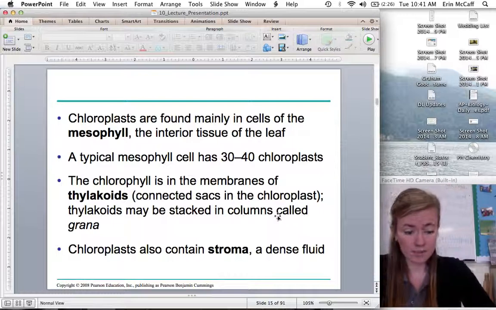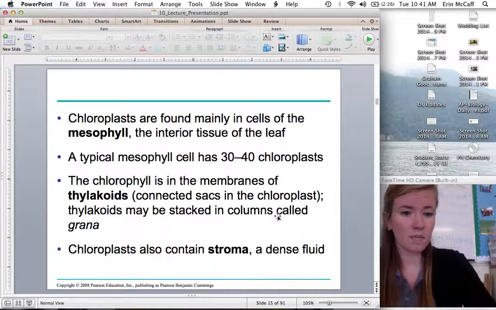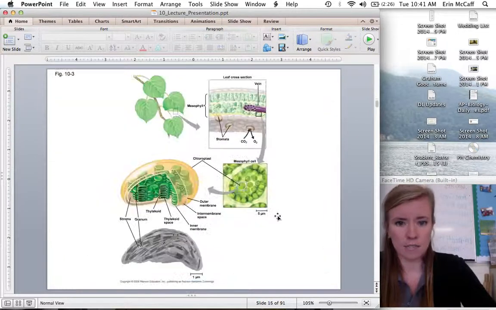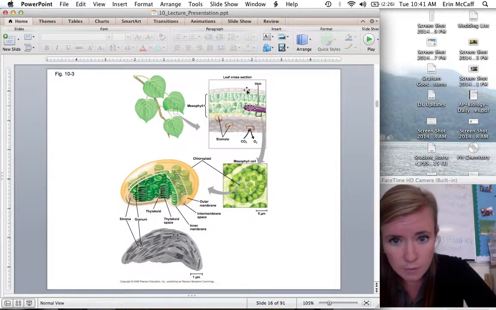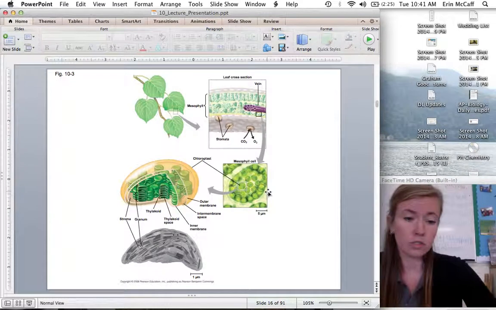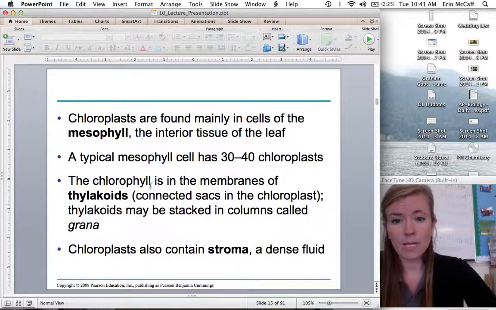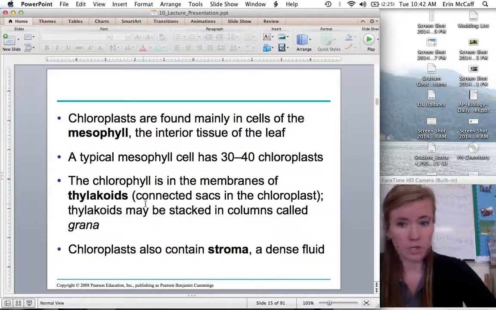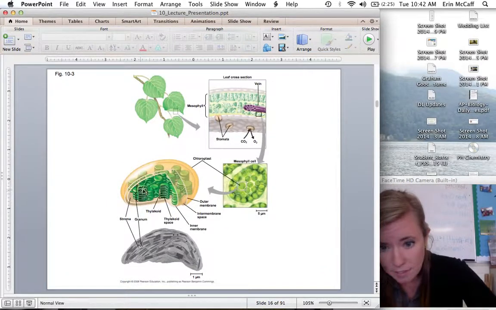So chloroplasts are found mostly in leaves, in the cells called the mesophyll cells, and each mesophyll cell has about 30 to 40 chloroplasts. So here's a cross-section of the leaf, and these cells right in the middle, not the top layer or the bottom layer, those are the mesophyll cells, and they have tons of chloroplasts in them, which do photosynthesis. And inside the chloroplast is a bunch of membranes of thylakoids, which are little sacs of membrane that are stacked on top of each other in the chloroplast. So there's a thylakoid.